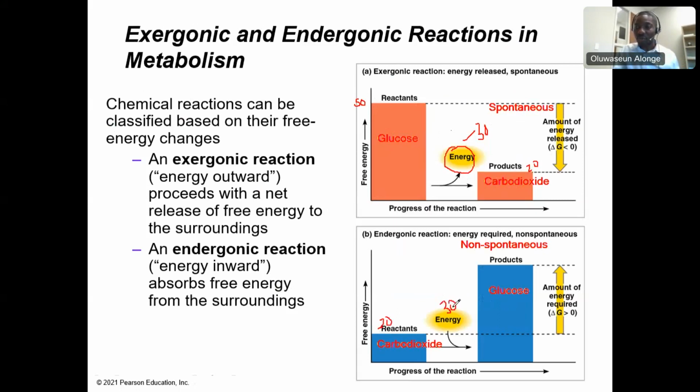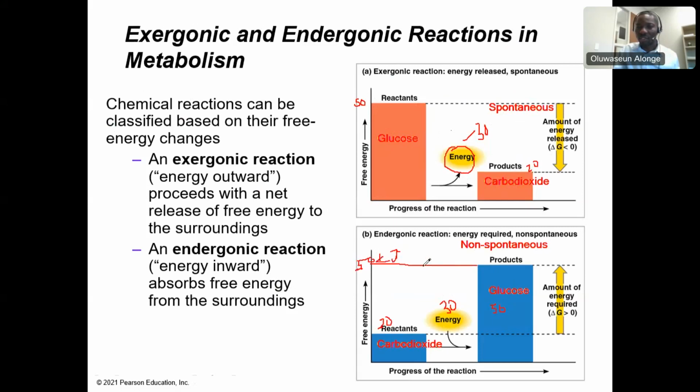This is what is going to happen in an anabolic reaction, like photosynthesis, for instance. So this added 30 to it, then the energy here is now going to be 50 kilojoules. So you see, it has increased. More energy has been gathered into the product side from the environment.